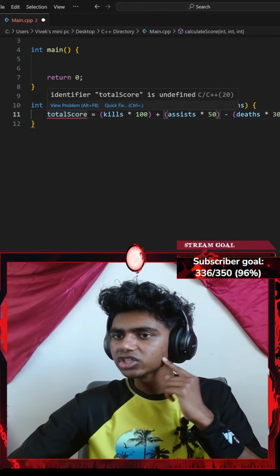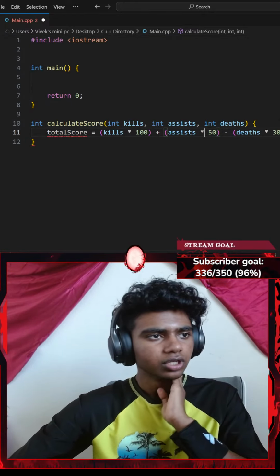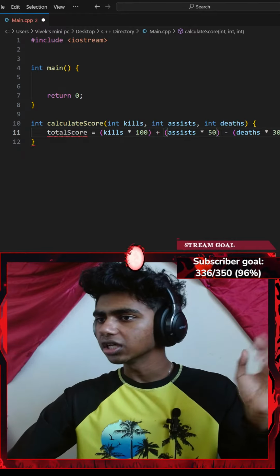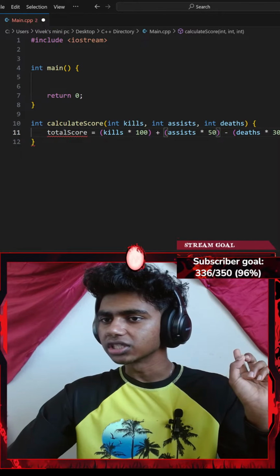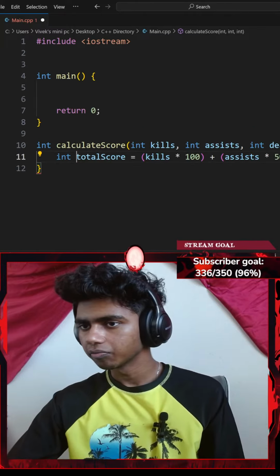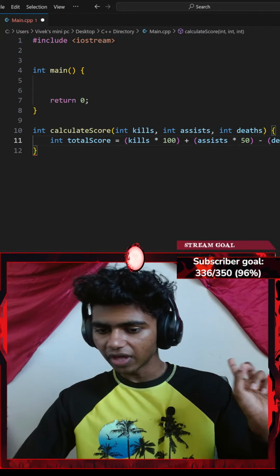Honestly, why does it show like a red underline here? It returns an integer representing the total score calculated as the... Okay, I'm pretty sure it's correct. What if... Oh, okay, my bad, guys. Let me go with an integer. There we go. Okay, let me go ahead and end that with a semicolon.